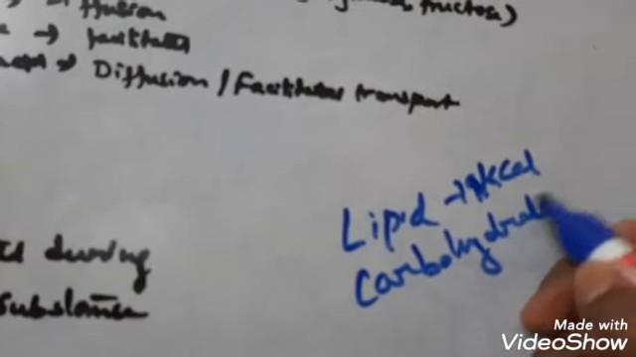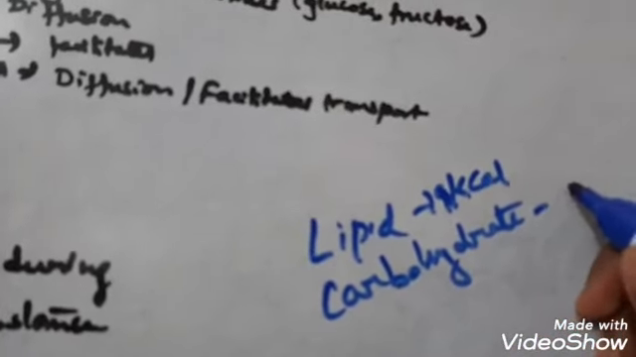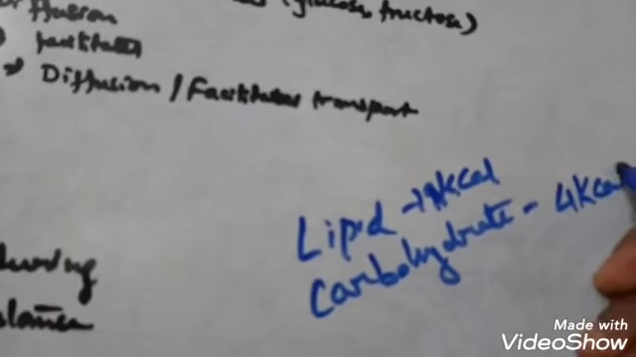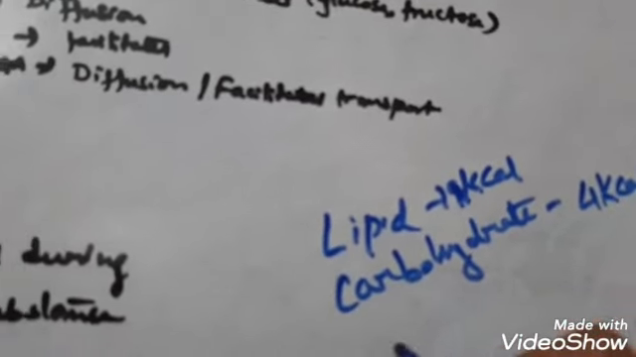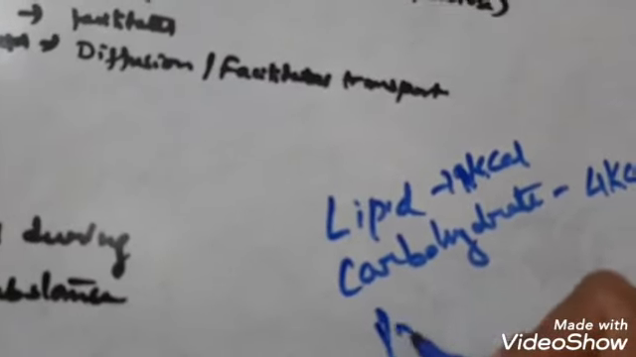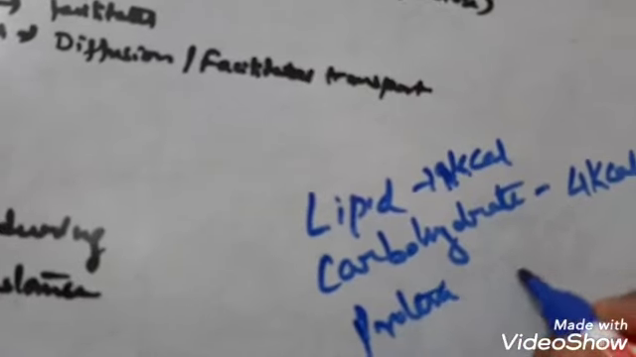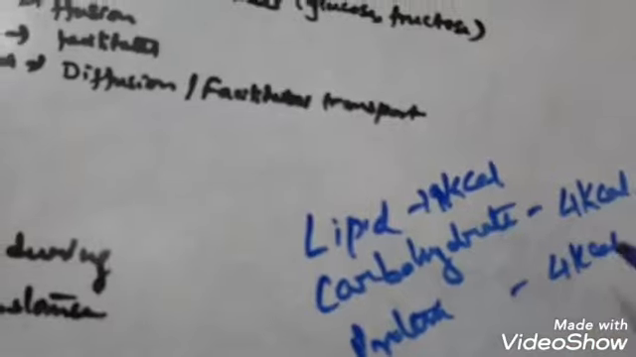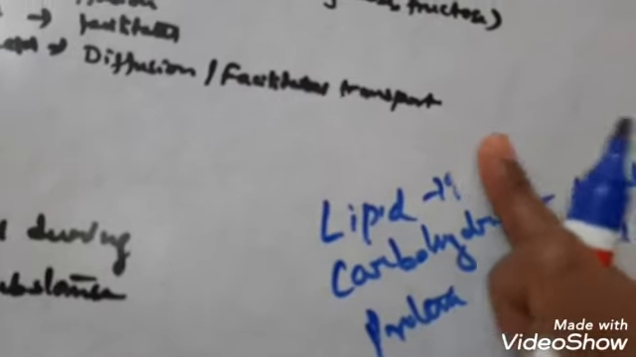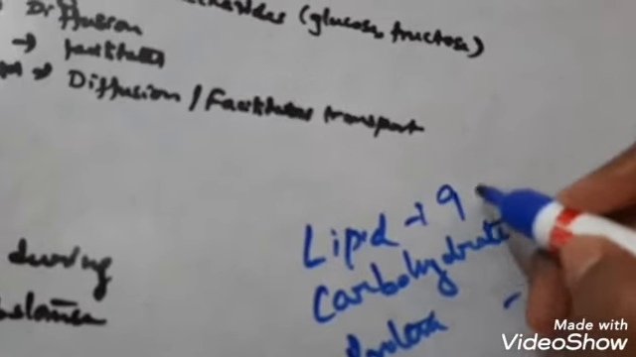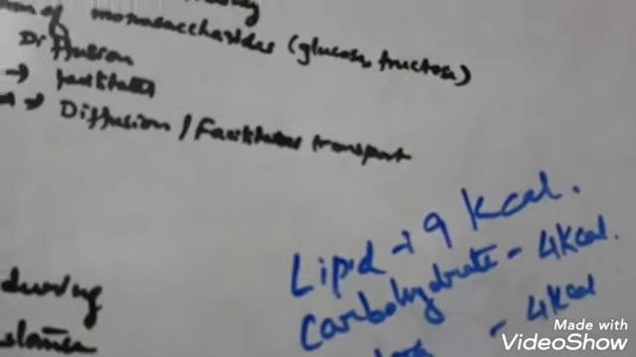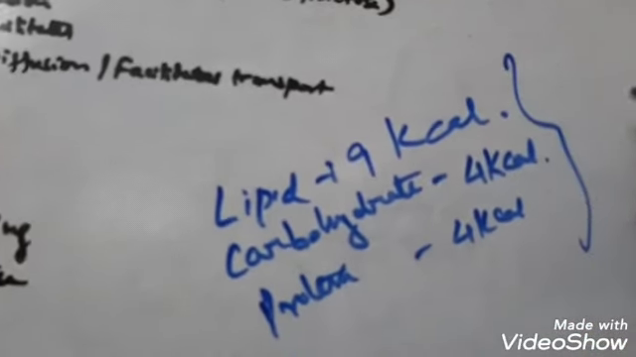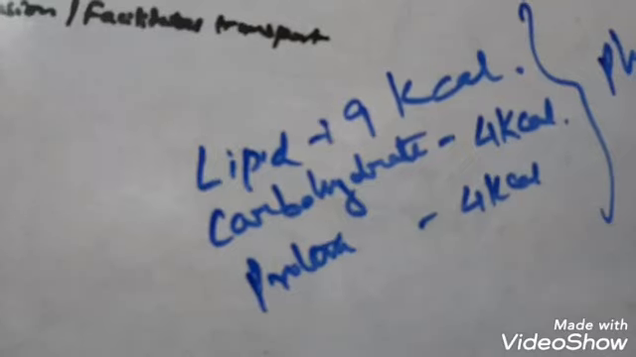Carbohydrate has the physiological fuel value of 4 kilocalorie. The physiological value I am telling. Okay. Next comes protein. Protein is 4 kilocalorie. So protein and carbohydrate 4, lipid is 9 kilocalorie. Let me write properly. This is a physiological value. Okay. Physiological calorific value.